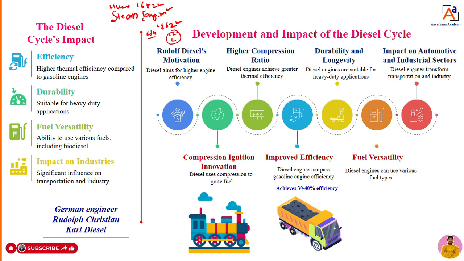Dear students, in our day-to-day life also, only cars and bikes use petrol, whereas buses, lorries, trucks and trains use diesel. Why? Because diesel operated engines give more power. Hence one more scientist came in the year 1892, that is the German engineer Rudolf Christian Karl Diesel.